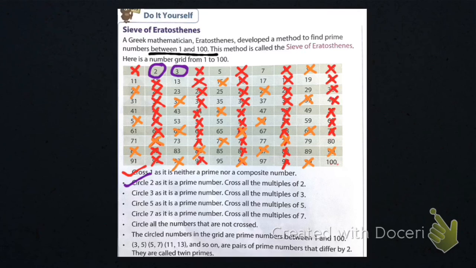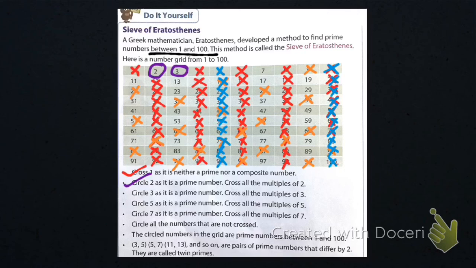Now it says cross all the multiples of 5. So which numbers come in 5's table? Let's cross them again with a different color. Let's cross them with blue color. So 5, 10 already crossed. Here you can see 15, 25, 30. I have crossed all the multiples of 5.